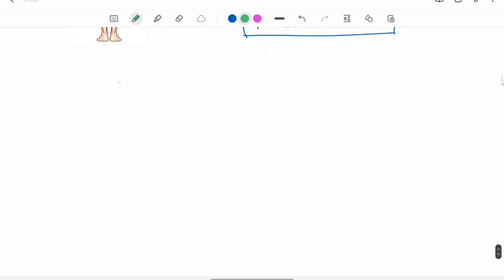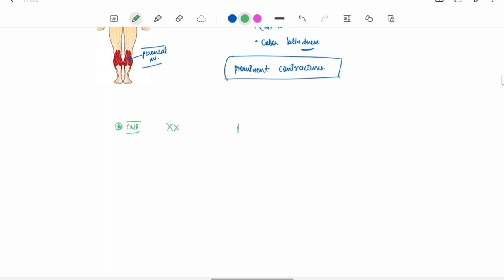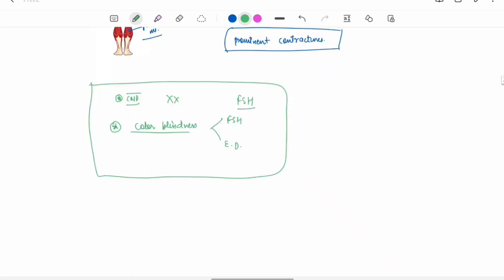So, cardiomyopathy is not seen in facioscapulohumeral. Color blindness is seen in facioscapulohumeral and Emery-Dreifuss muscle dystrophy. Okay, and peroneal muscle is weak, peroneal muscle is involved in Emery-Dreifuss. These are some characteristic features.